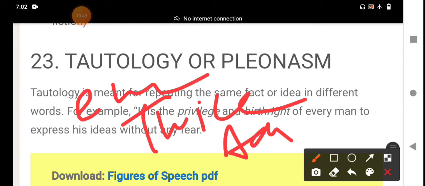For example, I need a new hot water heater. I need a new heater, it is enough. Heater means to make the water hot, so why say a hot water heater? One more example is, she is always over exaggerating. Exaggeration means over, but you should not use another adverb, over.